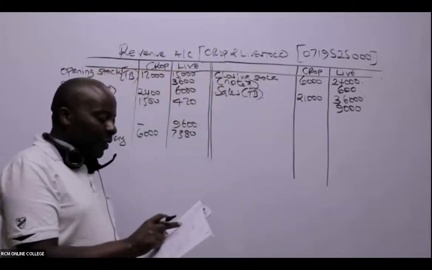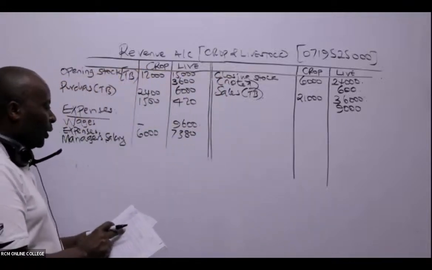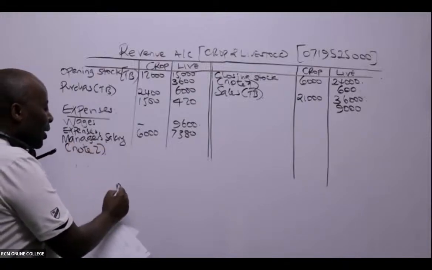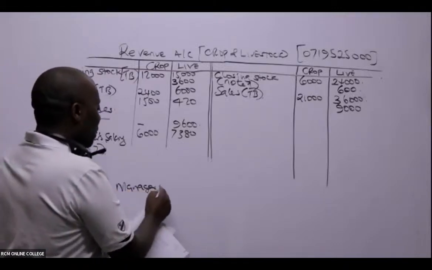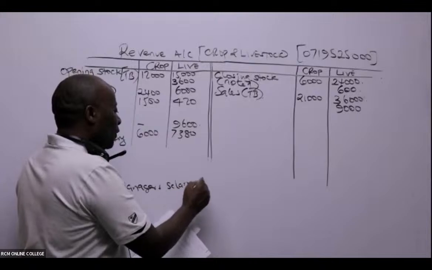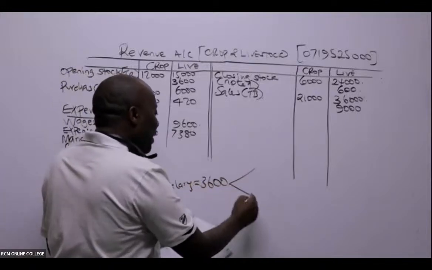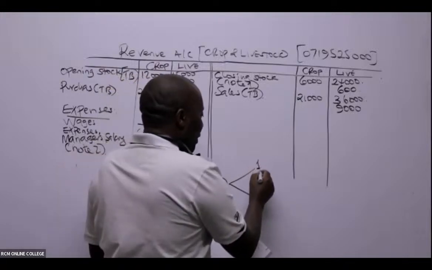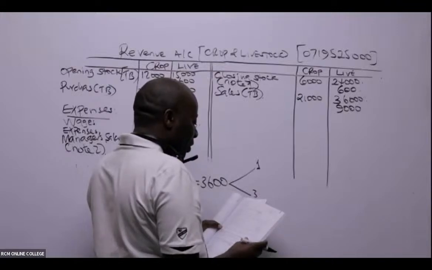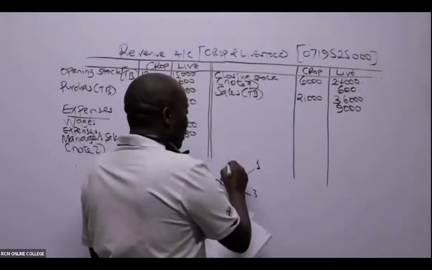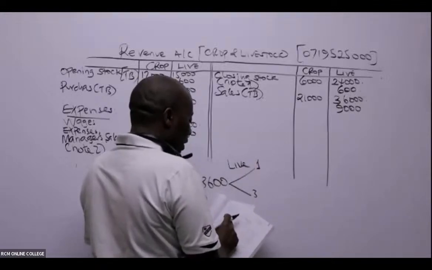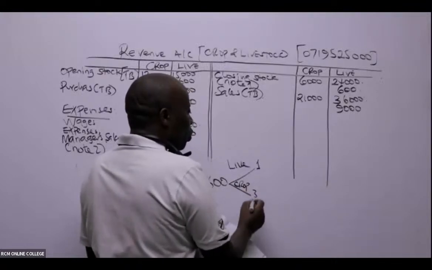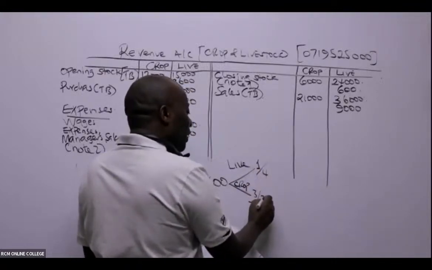So in this case here, they have given us the criteria to apportion this. Look at note 2. So this manager's salary of 3,600 is to be divided at what ratio? At the ratio of 1:3. Remember, 1 is for livestock. And then 3 portions are for crop. So in total, this will be 4. So proportion-wise, this will be a quarter, and this will be 3/4.